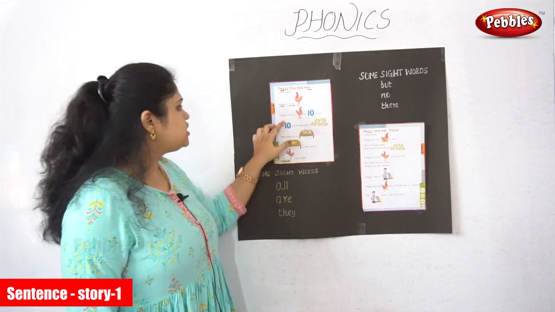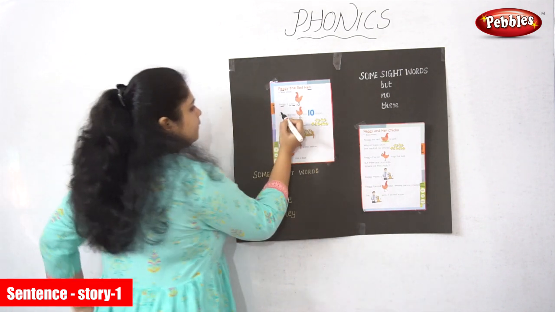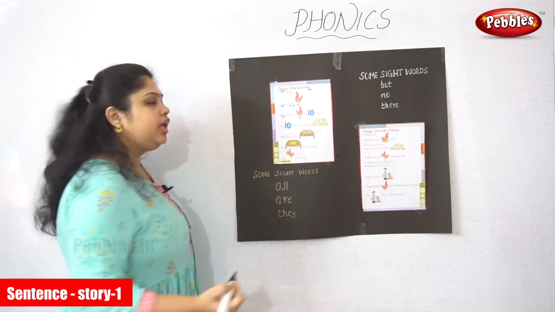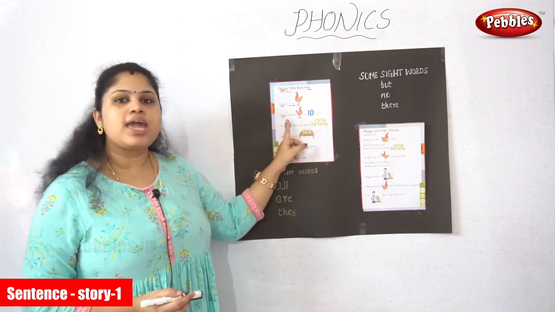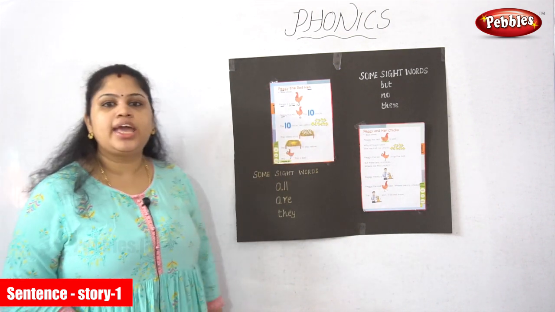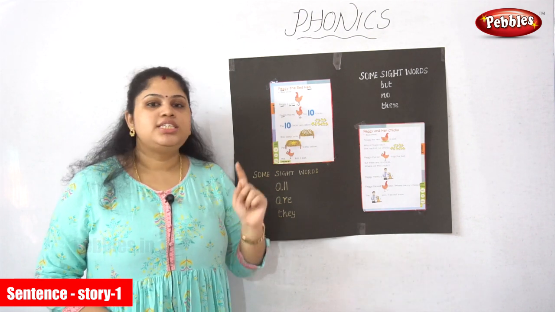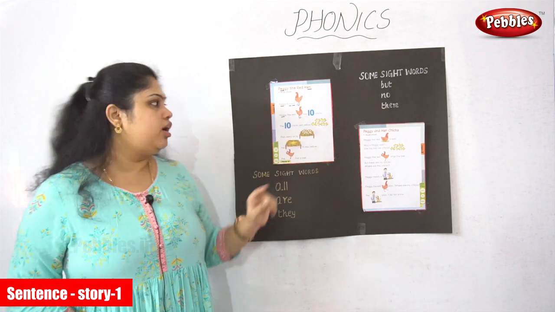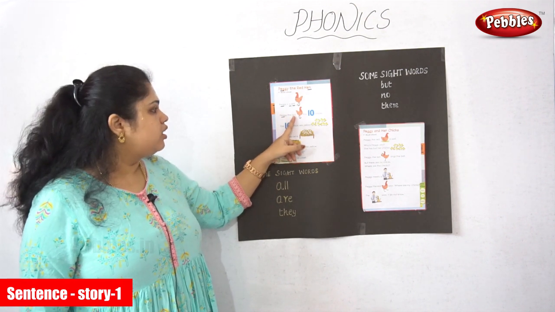So what is the next sentence? P-E-G-G-Y. What is that? Yes, Peggy. T-H-E, the. Peggy, the red.